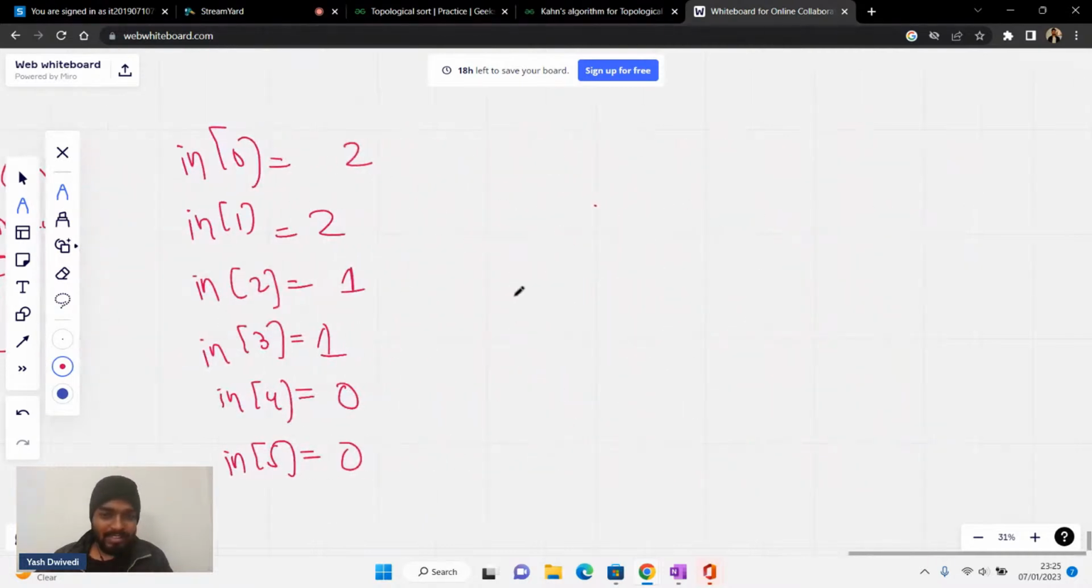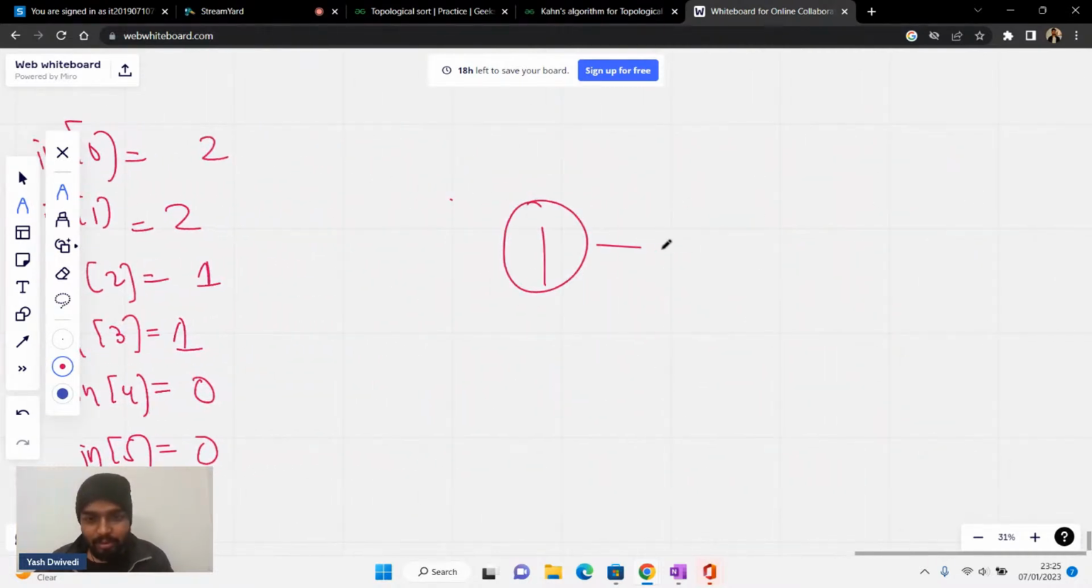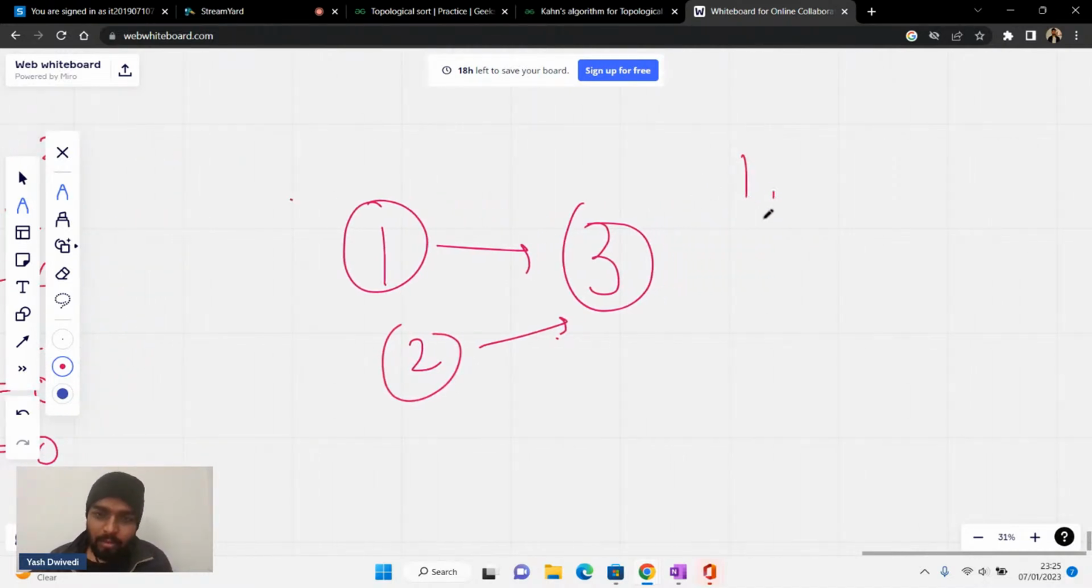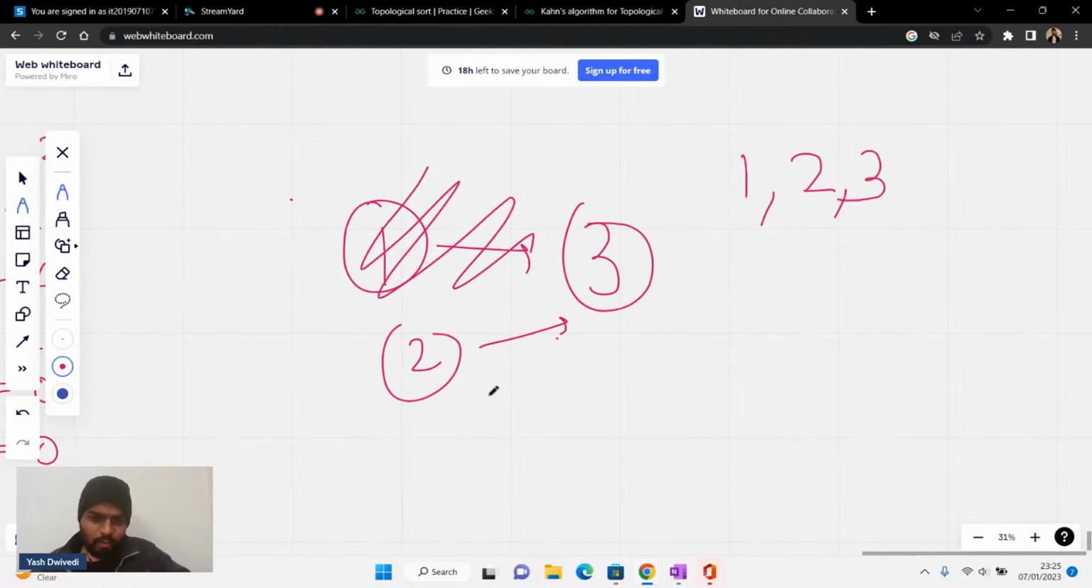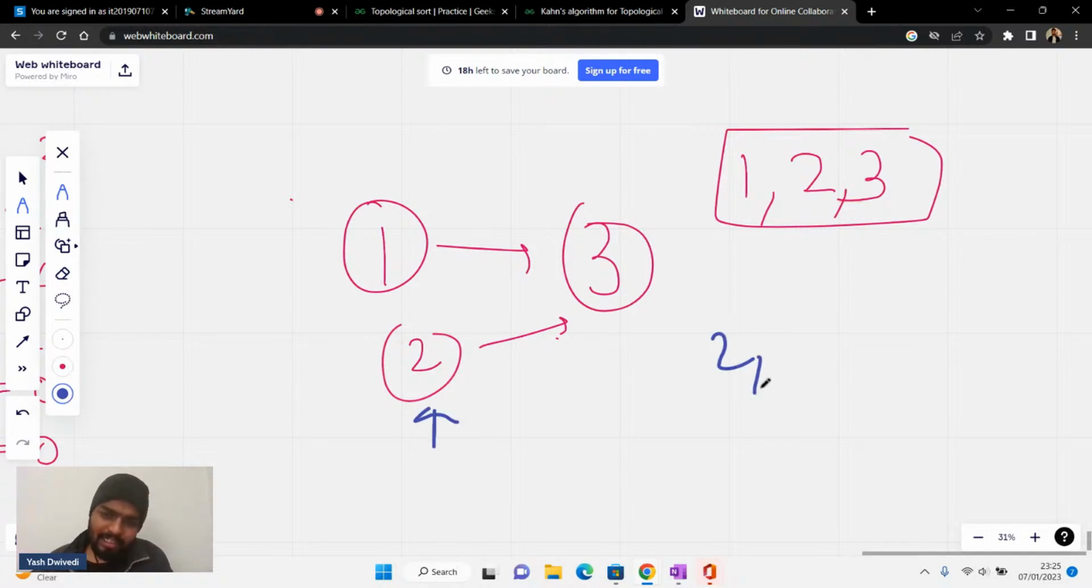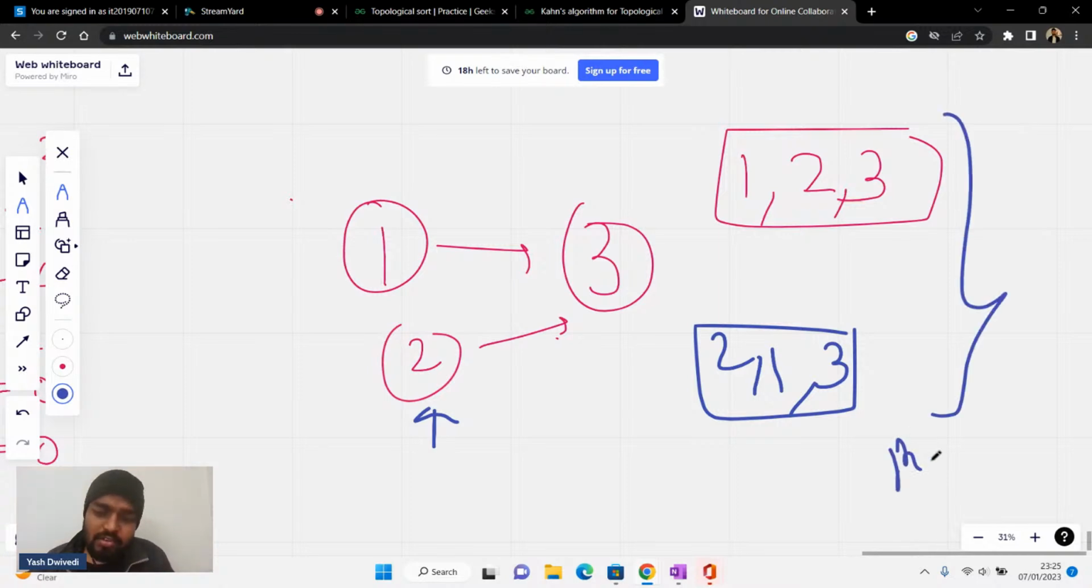Let me give you one basic example. Let's say this is one, this is three, and this is two. Can I say that maybe I can do one, then after that I can do two, and after doing two, then I can do three? This is one way. Another thing I could have done is do two first of all, then one, and then three. So basically there can be many topological sorts.